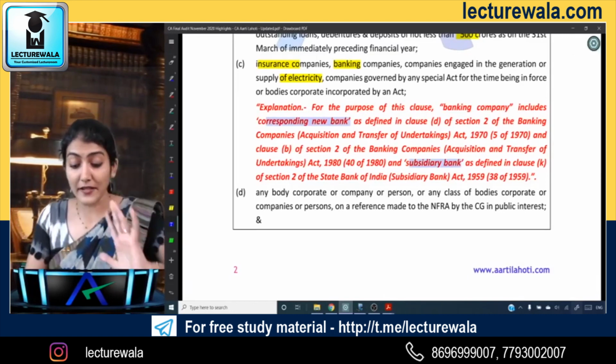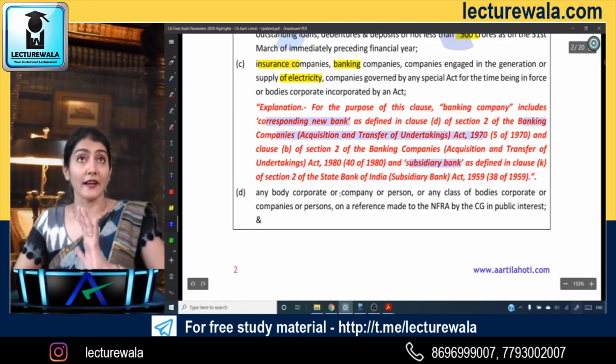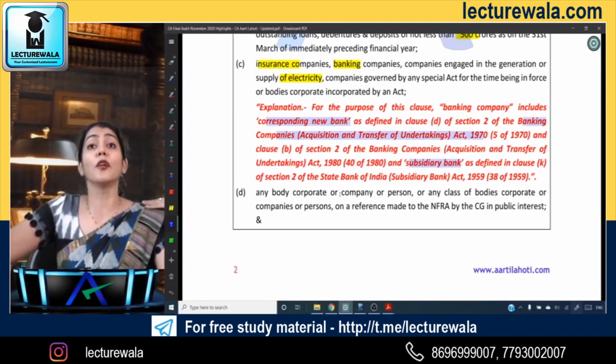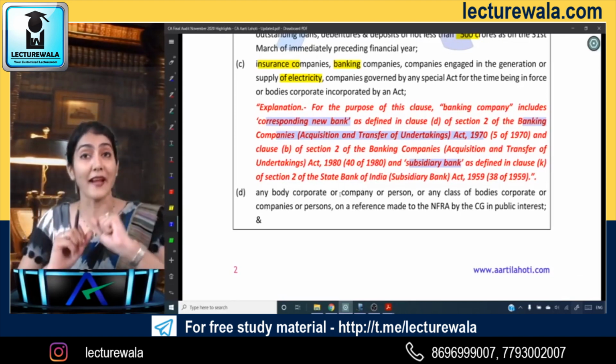Recently there has been an amendment in the Banking Company Acquisition and Transfer of Undertaking Act, wherein the corresponding new bank is also included in the definition of a banking company.